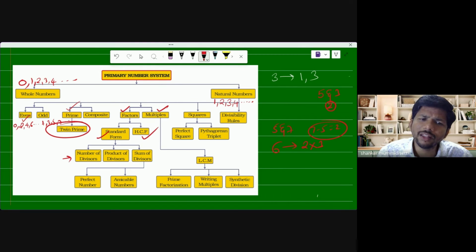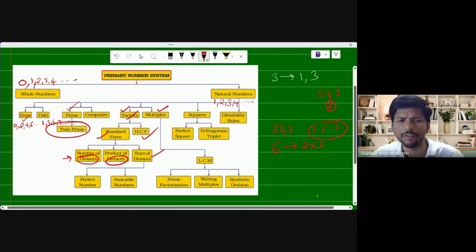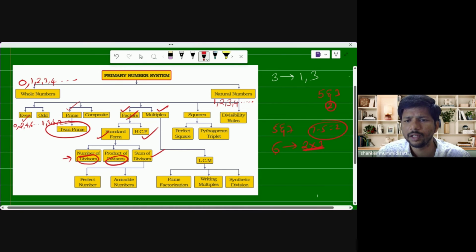And again, sir, what are the divisors here? Just now, divisors are also called factors. And the product of divisors, with the help of a small formula we can do that. And there is the sum of divisors. Sir, how is it possible for small numbers? Okay, we can do. Suppose number of divisors for 6, and product of divisors of 6. Your divisors are how many? 1, 2, 3, 6. Suppose I'm going to write the divisors of 6. We know that just 1, 2, 3, 6.